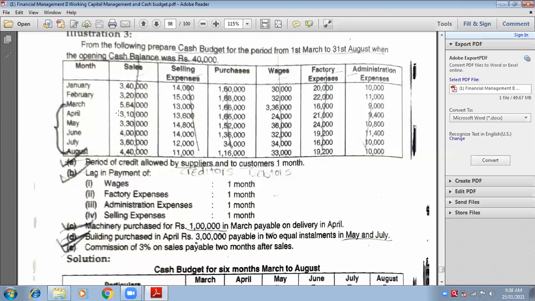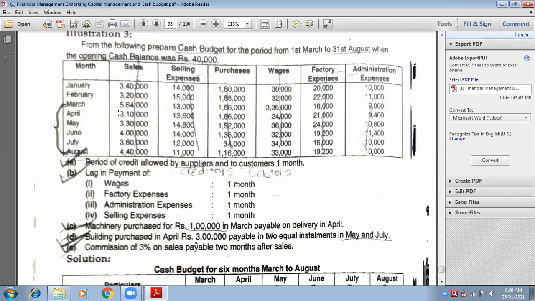Tell me about June. How much will you write? 3,30,000. Actually, it is the sales of May, but you are going to receive it in the month of June. So 3,30,000 is the correct answer. How much will you write in July? 4 lakh. Very good. It is the sales of the month of June, you receive it in July, so your 4 lakh is correct. How much in August? 3 lakh 60,000. Very good, 3,60,000 is the correct answer.